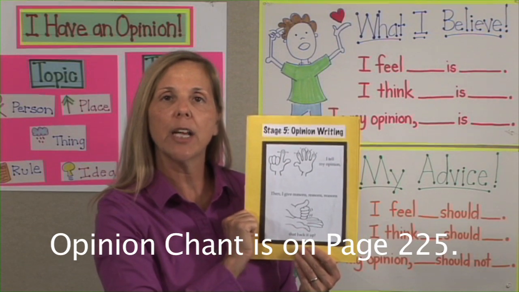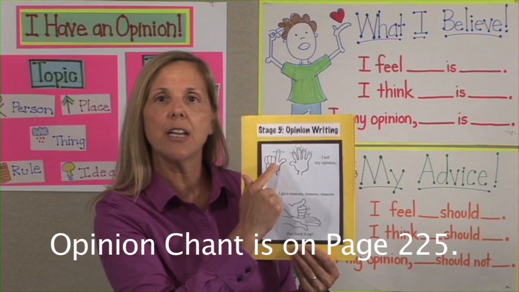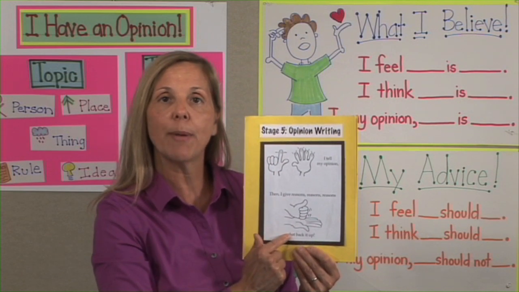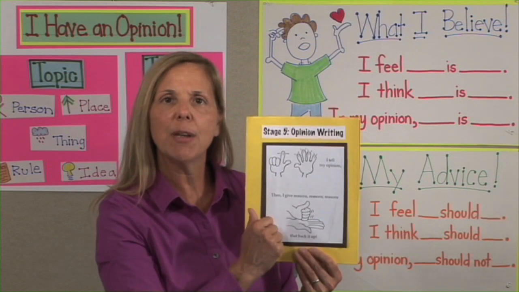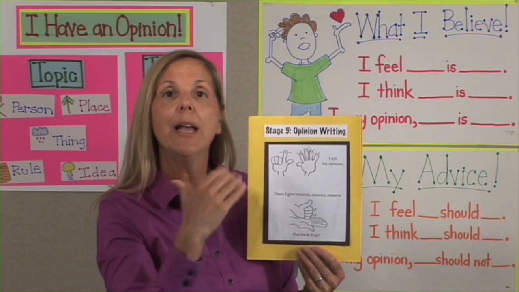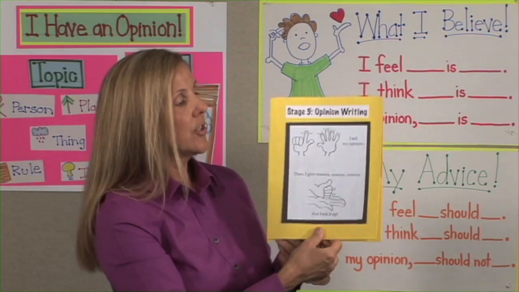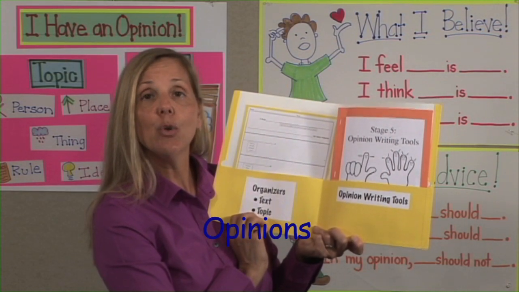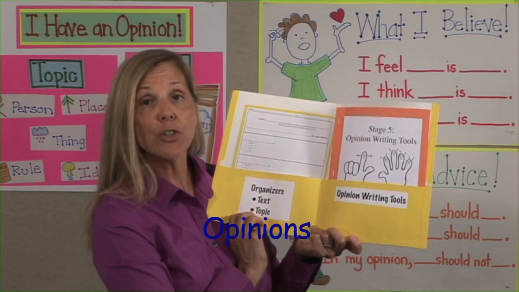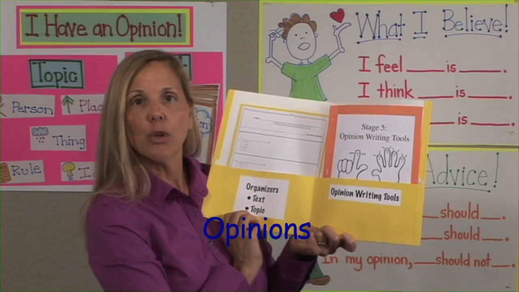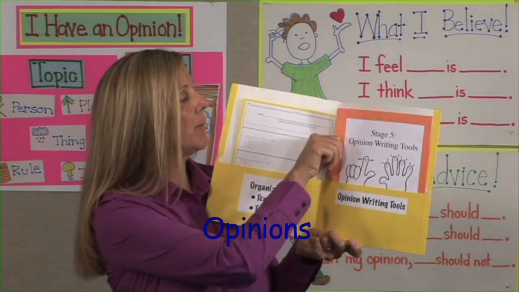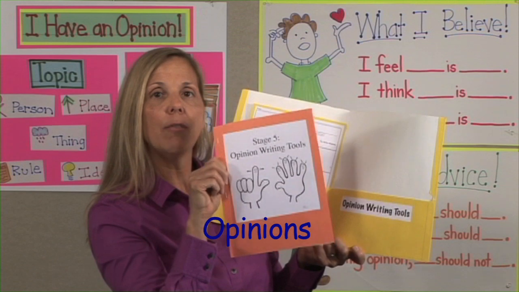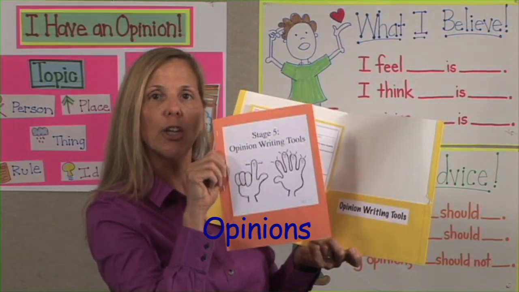This way, when you are telling your kids the chant, how they need an opinion and reasons to back it up, you can put this under your document viewer and it could project up in the room as they're learning this chant. So you have your chant on the outside. Then I suggest that you go to pages 233 through 237, duplicate those pages back to back and staple them together. And you will have all of my tools in a little booklet.